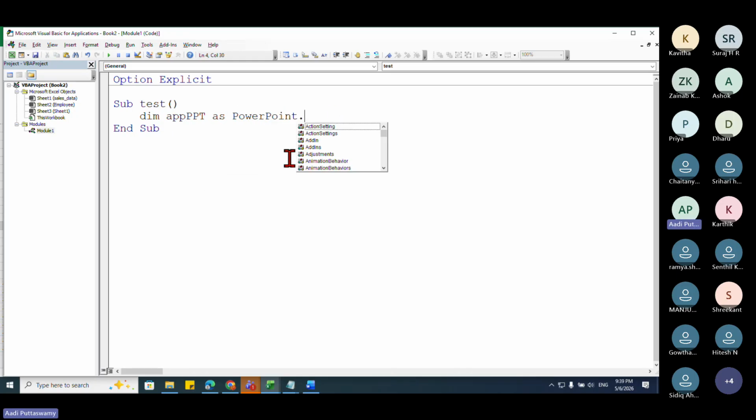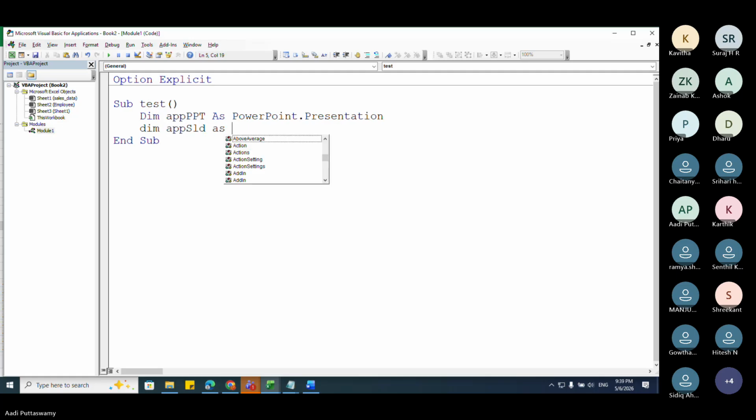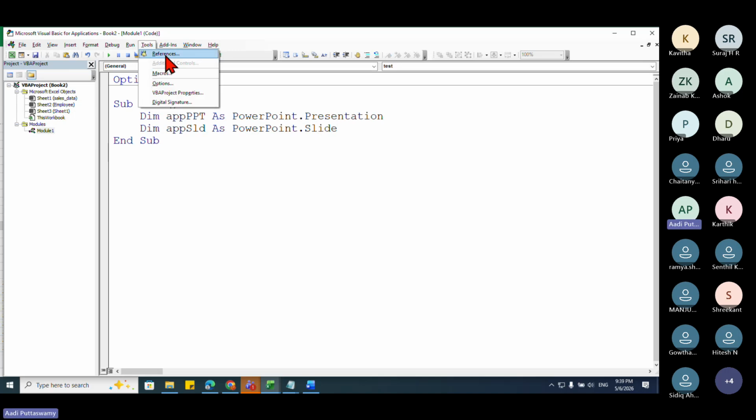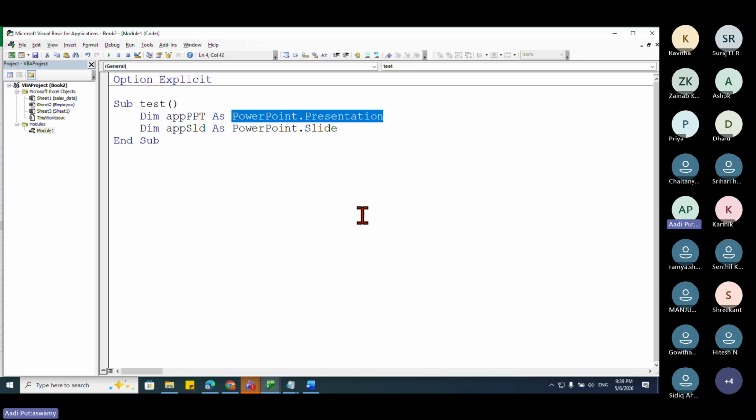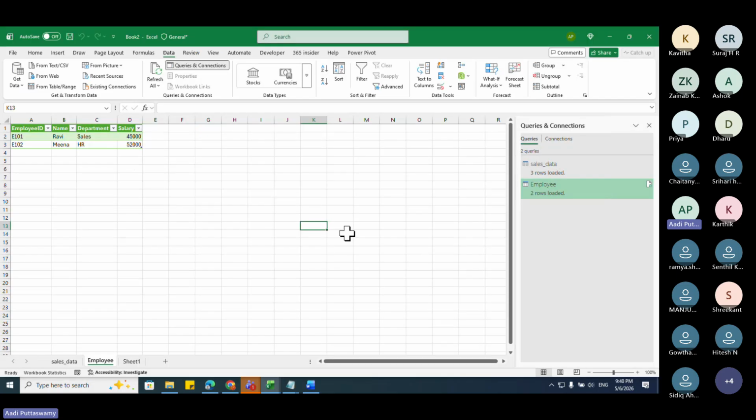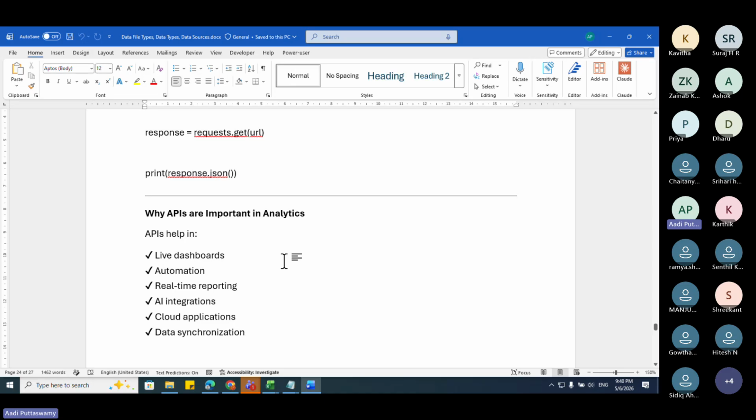See, PowerPoint dot, let's say PowerPoint dot Slide. Because I connected here, I'm getting all these functionalities. This way it is called an API. This is not an API itself, I'm just telling you how APIs are connected. So you can go to any application and connect to any other application by using these APIs. This is very important for us.